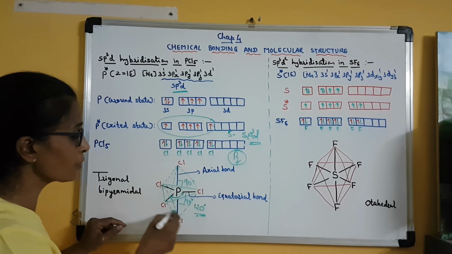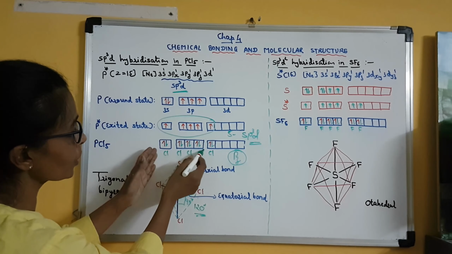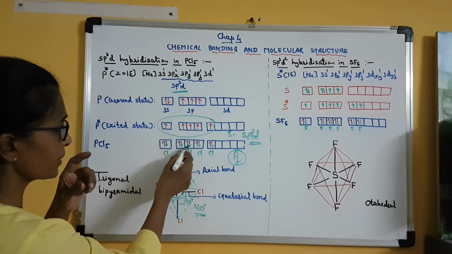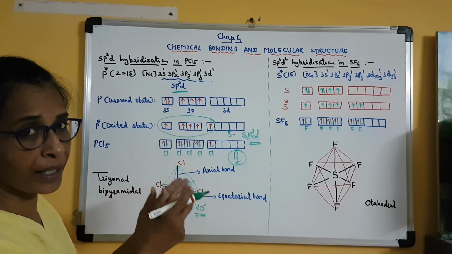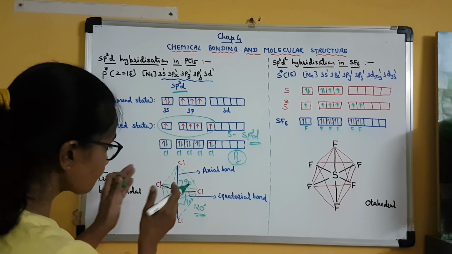Clear? So here you can see in phosphorus, with green I have shown the unpaired electron of chlorine, and red arrows are the unpaired electrons of phosphorus atom. Clear?